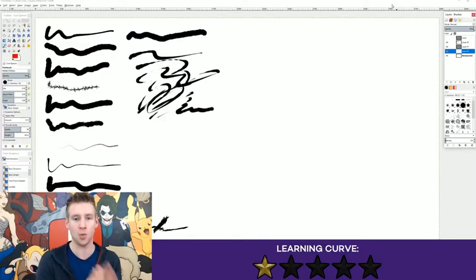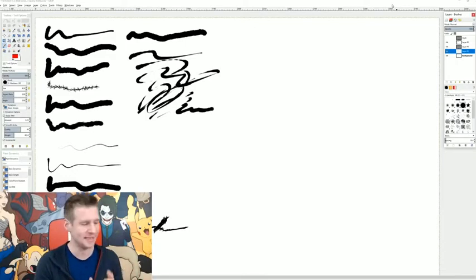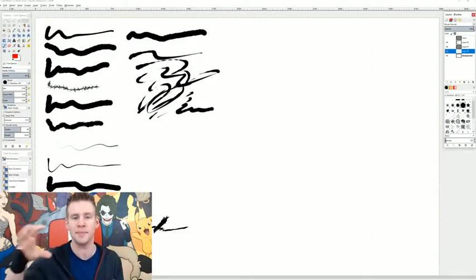Learning curve, I gave this 1 out of 5 stars because it was confusing. The presets were confusing. The names of the tools were confusing. It didn't use keyboard shortcuts that I was used to, and changing them was a nightmare because they had a huge amount of superfluous stuff that you wouldn't want to change customizable keyboard shortcuts to, but that just muddied up the process of finding the things you wanted to change.